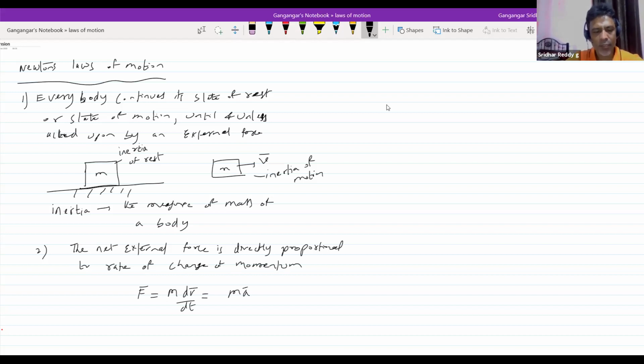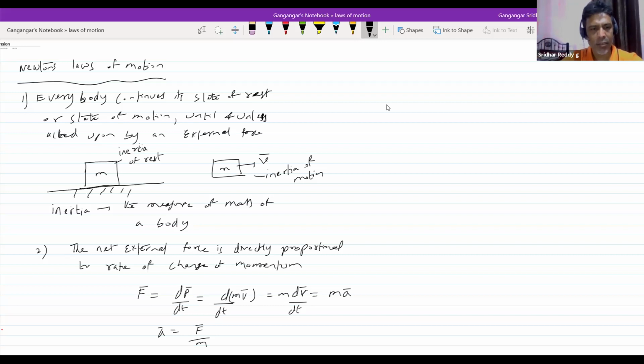Let me write dp bar by dt, where p is m v bar. M you take outside, as it is a constant. Mass of a body is a constant. V bar is velocity, so dv bar by dt will become acceleration. So F bar equals m a bar, or acceleration is equal to F bar by m.